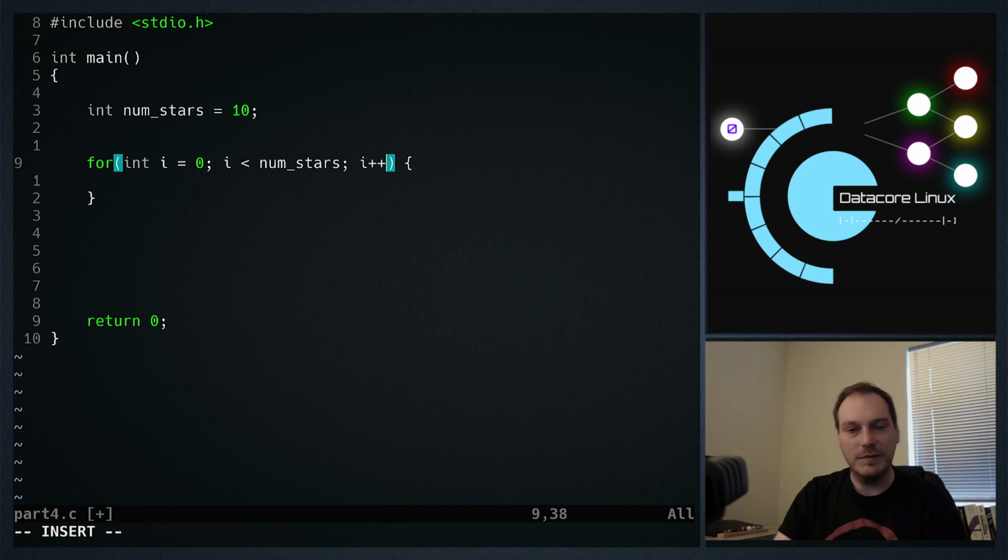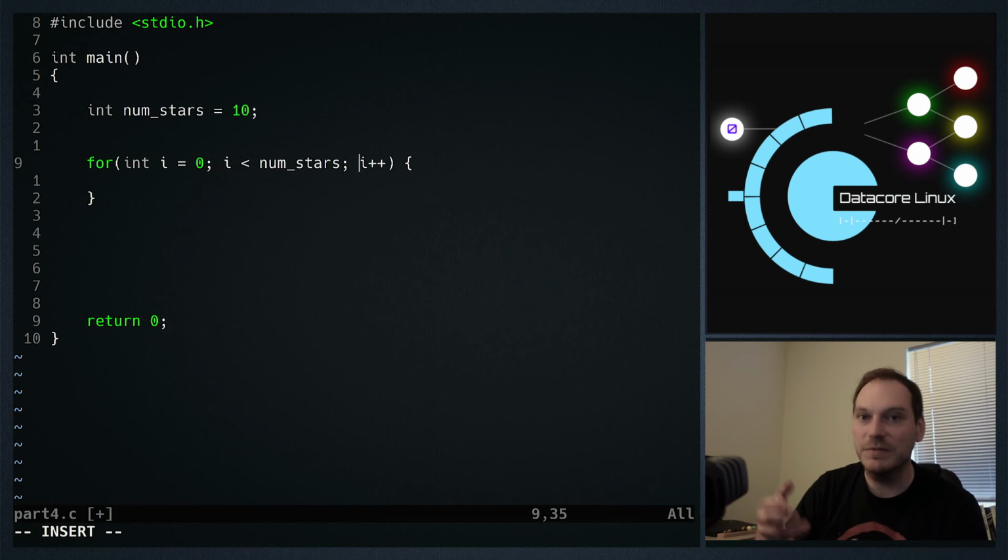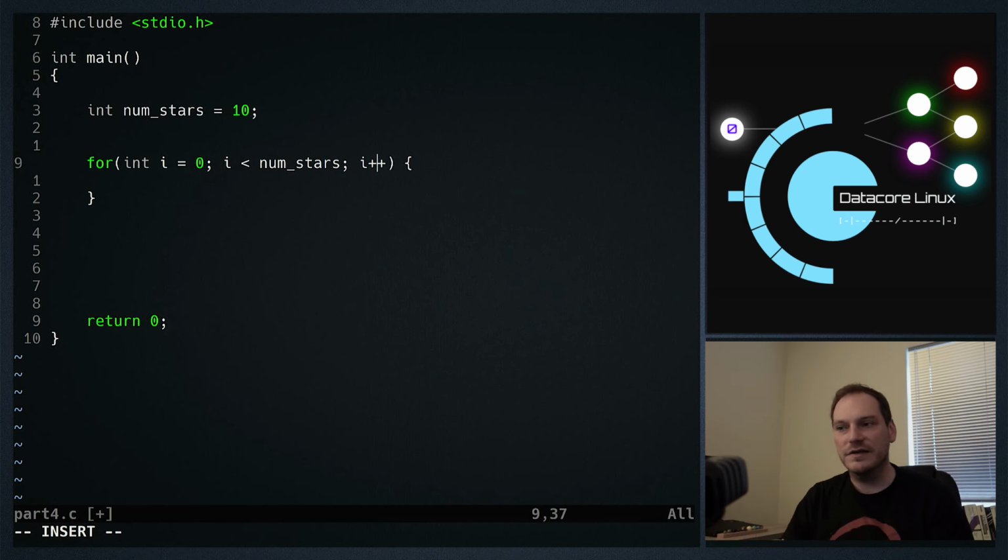I plus plus. I plus plus is a post increment, and we can do I minus minus as well. We can even do plus plus I and minus minus I, which is a pre-increment and a pre-decrement. For now, we'll just need this. When we get to needing to use a pre-increment or a pre-decrement, then we'll explain it in more detail by explaining why we need it. For now, this will do as I plus plus.